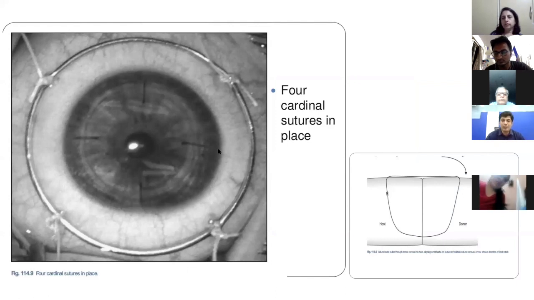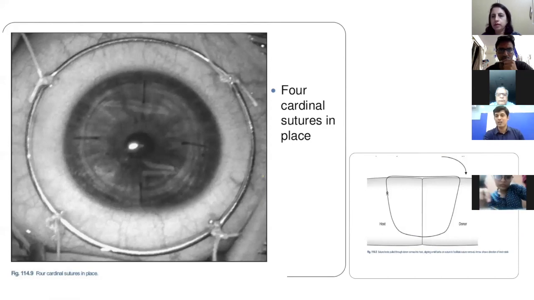Regarding the depth of the suture, it has to be around... Yeah. So regarding the depth, Sumit, can you hear me? Yogesh, just a minute. Sumit. Yeah.